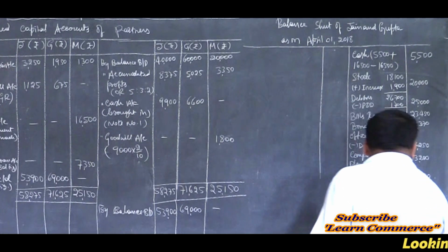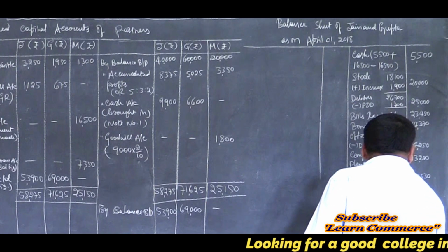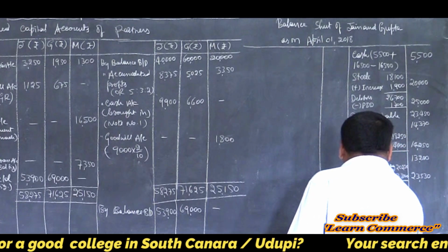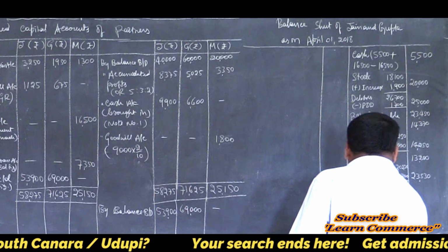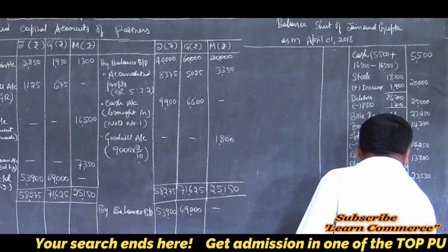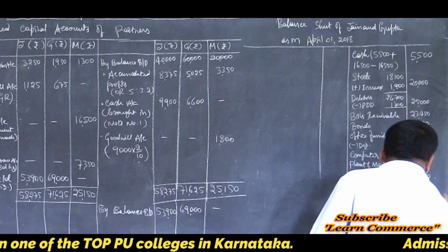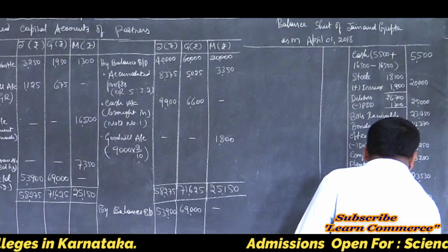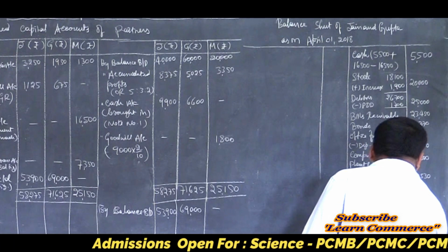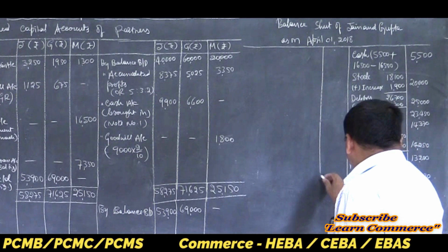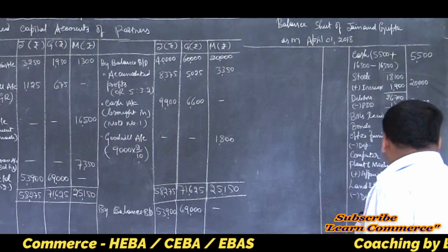So 26,000 minus depreciation. Write the new value in the outer column first, 20,000. Then decide 6,000 as the depreciation amount. That's all. All the assets are recorded.